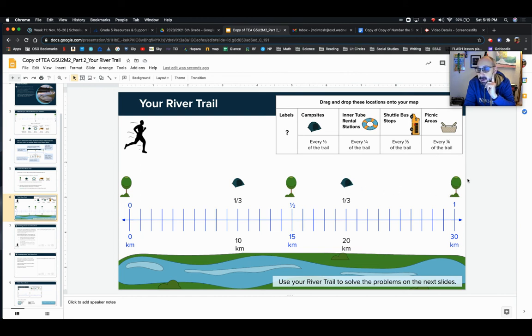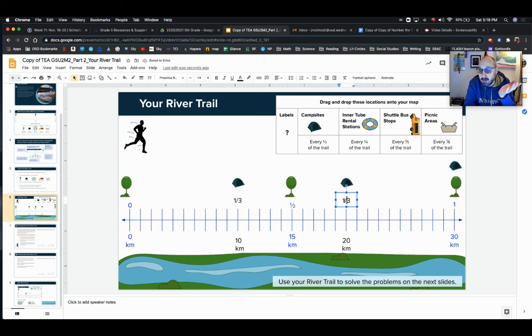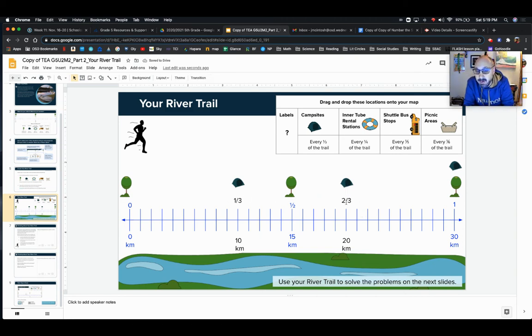Some kids like to put all of them at the end, like they'll put a campsite at the end as well, because it says every third, right? So this isn't 1/3. You almost got me. That's 2/3. So 1/3 of the way, 2/3 of the way. Every 10: 1, 2, 3, 4, 5, 6, 7, 8, 9, 10, 11, 12, 13, 14, 15, 16, 17, 18, 19, 20. It looked off for some reason, but that is the 1/3, 2/3, and this is technically 3/3. So some kids like to just pile up everything at the end, campsites, river, but you don't have to if you don't want to. Does that make sense? Because this is really 3/3.